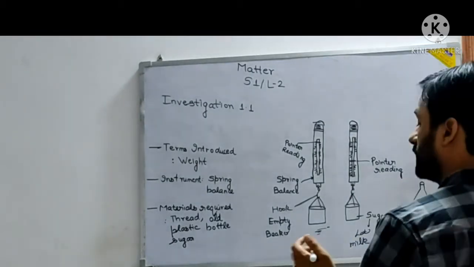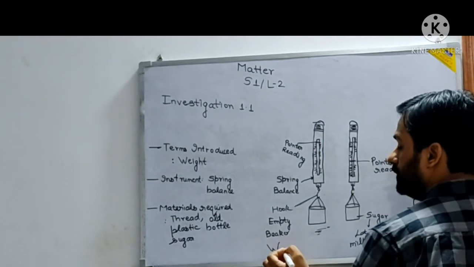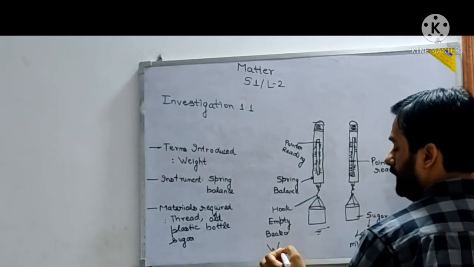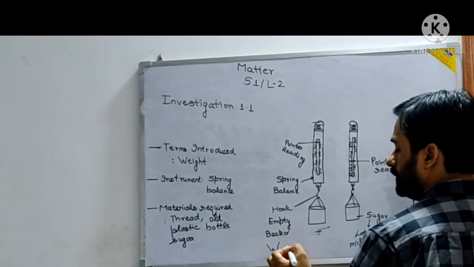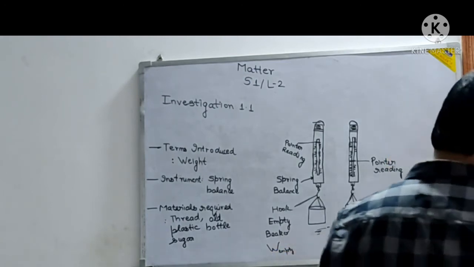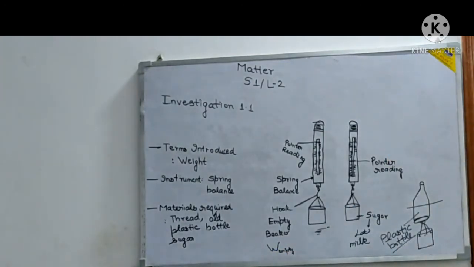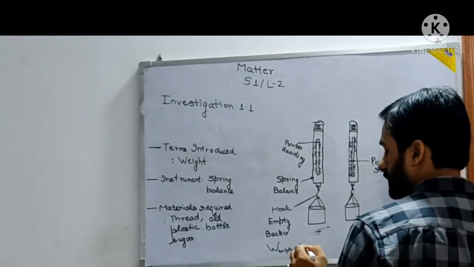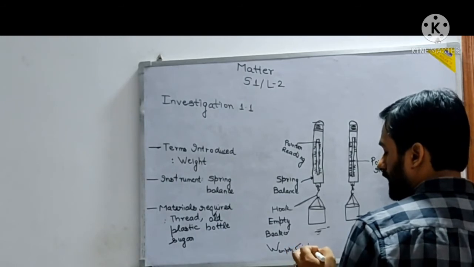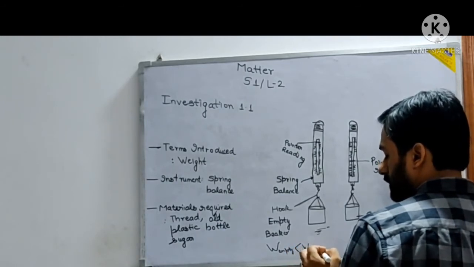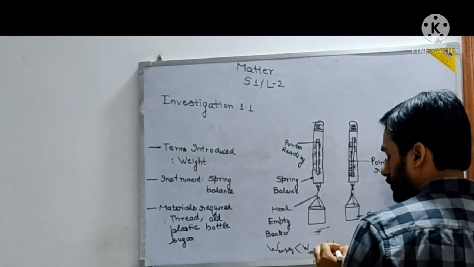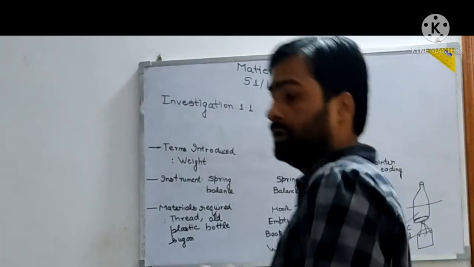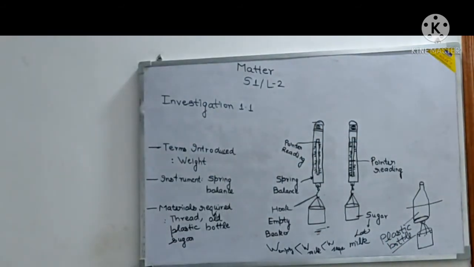So then, if I say W is the weight shown with the empty beaker, then the weight shown with milk or water, and the weight shown with sugar, the maximum weight will be seen in the case of sugar only.